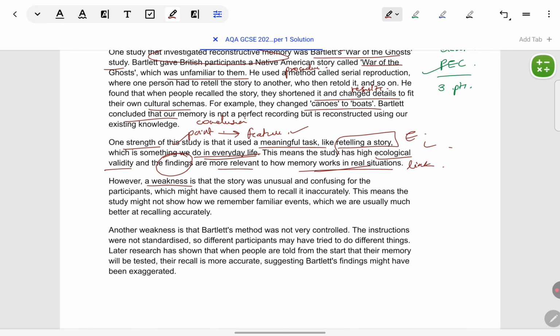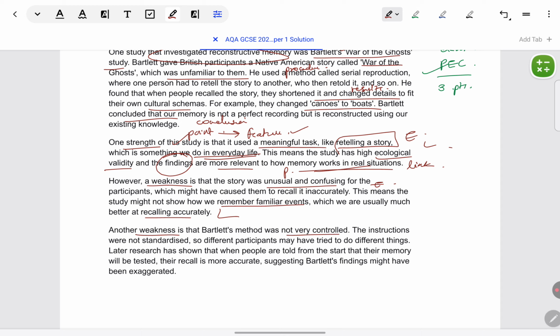Another point which has been made, looking at a weakness, is that it was unusual and confusing. This is the feature. So, the point has been made that this feature is a weakness. Explanation of why it is unusual and confusing: the story was something that was not relevant to participants, it was not familiar to them. And the link is that in everyday life they would be able to recall things accurately, unlike in this study. So that is why this proves to be a weakness of the study.